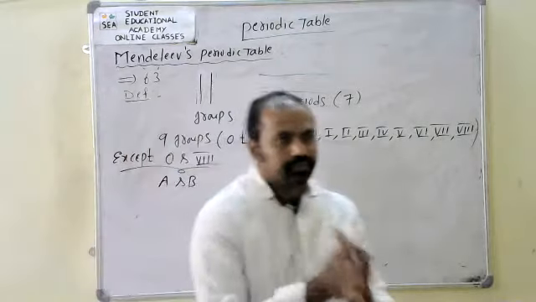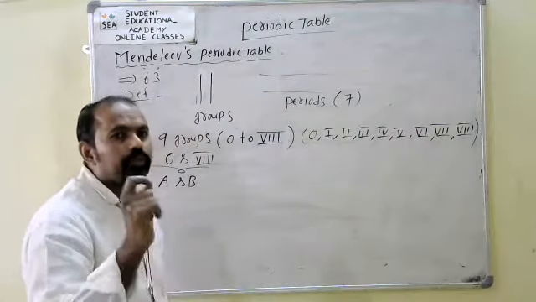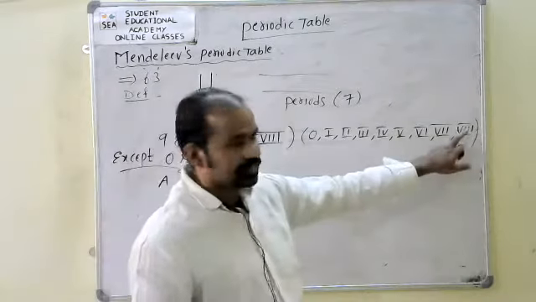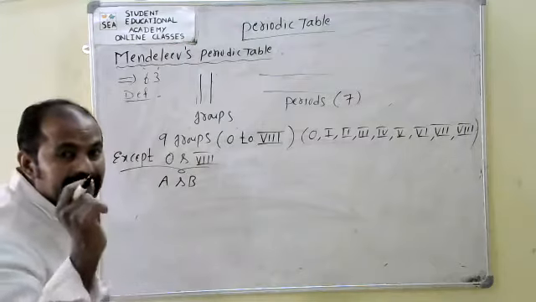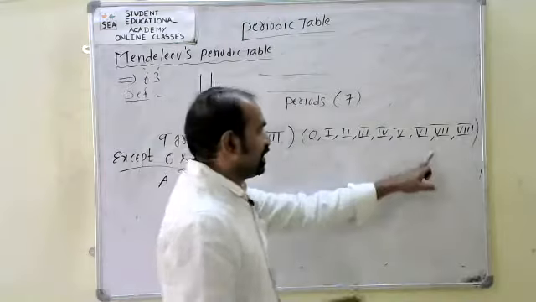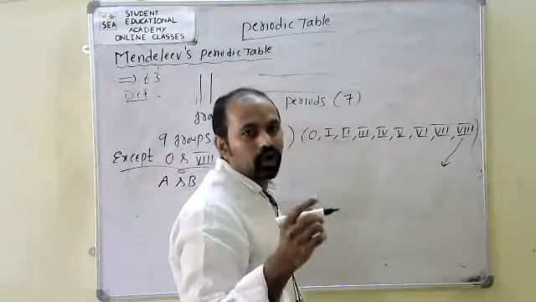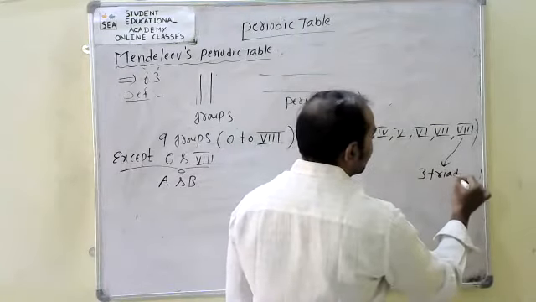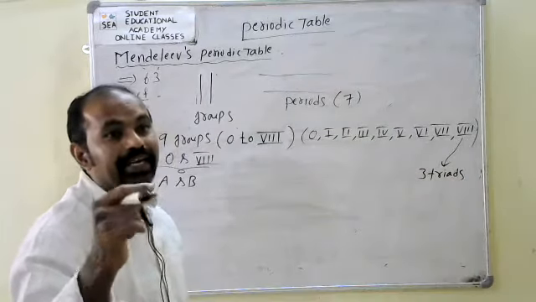Okay, here. Group 8 of Mendeleev's periodic table consists of 3 triads. These are called transition triads.